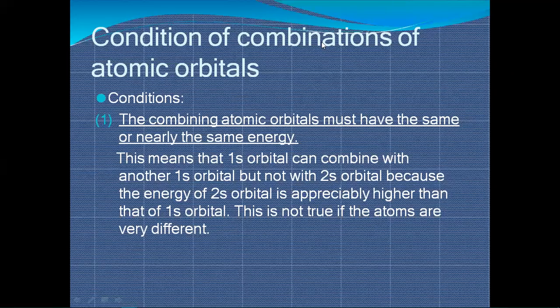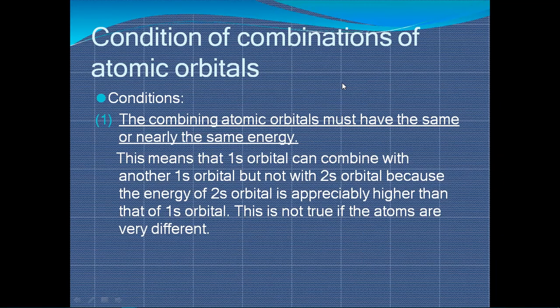Conditions for combination of atomic orbitals, when your atomic orbitals combine with each other. So the first condition is that the combining atomic orbitals must have the same or nearly the same energy. Same rule as the rule of hybridization. The atomic orbitals which are combining with each other must have nearly the same or the same energy. Then only they can combine. If there is a difference in energy, then they will not combine. So the first condition is energy.